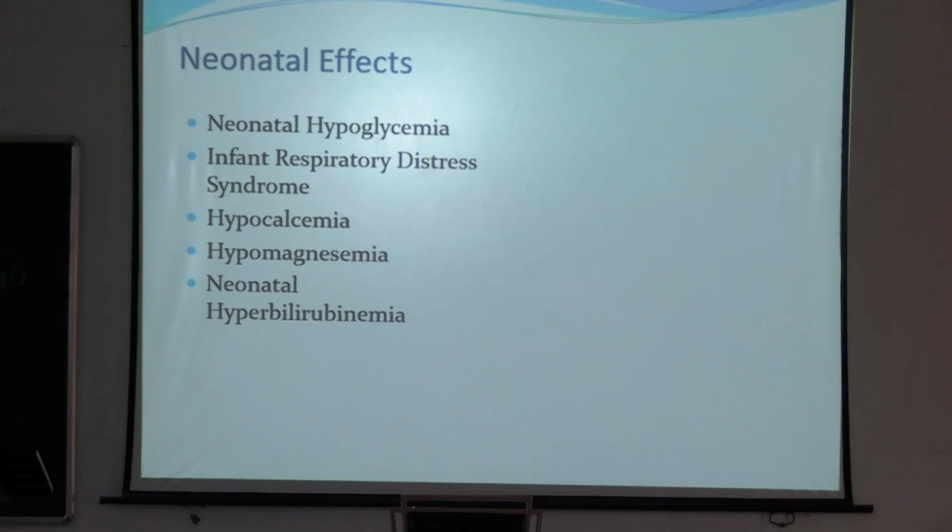But after a delivery, what happens? Insulin is increased in the fetal body, but the glucose that was being transported through the placenta is not there now. When the baby is delivered, there is no transport of glucose from the mother to the fetus, obviously. Inside the fetal body, there is increased insulin, but no glucose is there. So sudden hypoglycemia occurs just after birth. That's why it is important to check the blood sugar of the baby of a diabetic mother frequently.